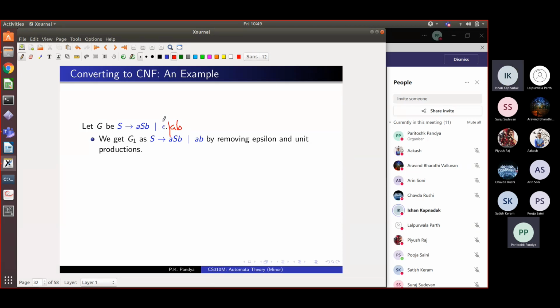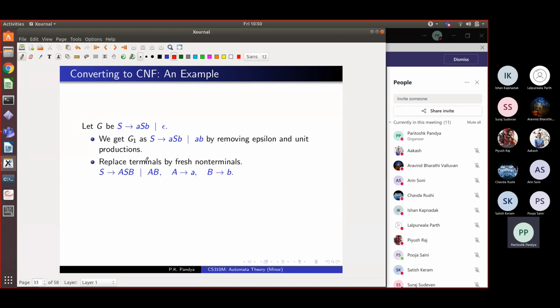A raised to N, B raised to N, where N could be greater than or equal to 0, right? The epsilon string we are not able to derive here. So you will get the grammar which will give this for N greater than 0, right? N equal to 0 doesn't work. This is the language of this grammar. This is the first step.